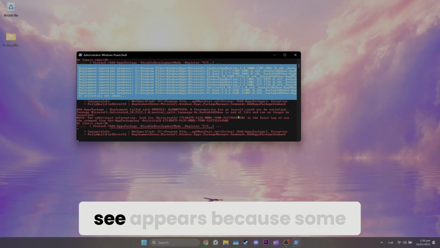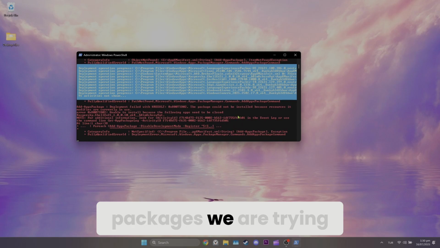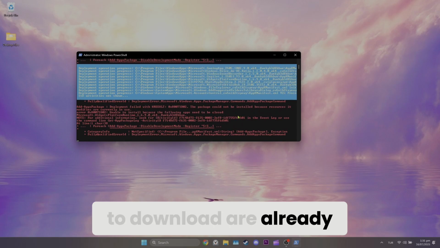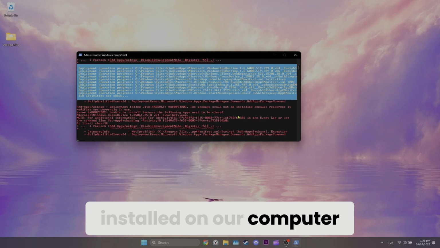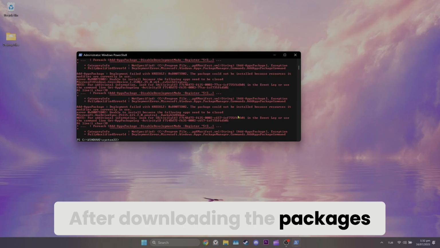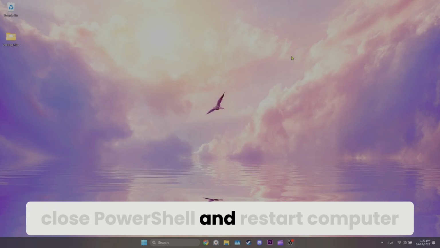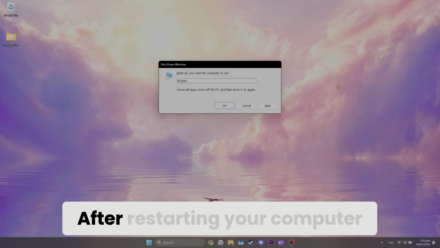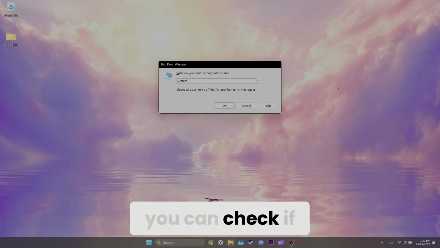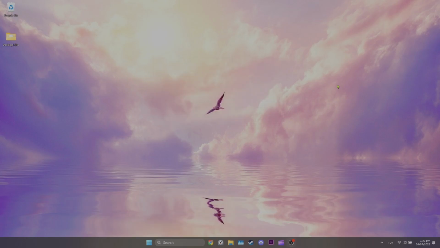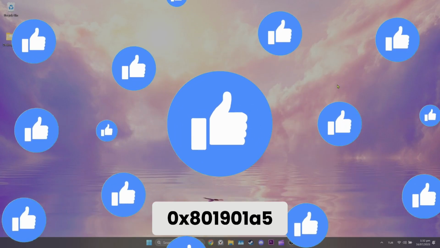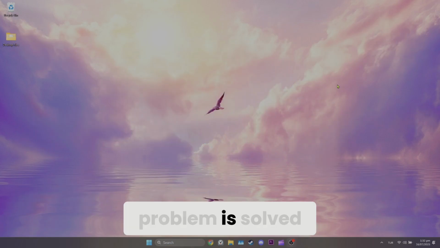The red text we see appears because some packages we are trying to download are already installed on our computer. After downloading the packages, close PowerShell and restart the computer. After restarting your computer, you can check if the Xbox error code 0x801901a5 problem is solved or not.